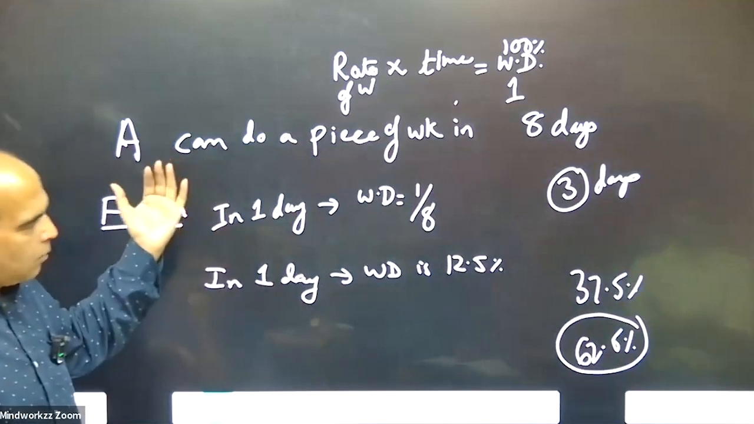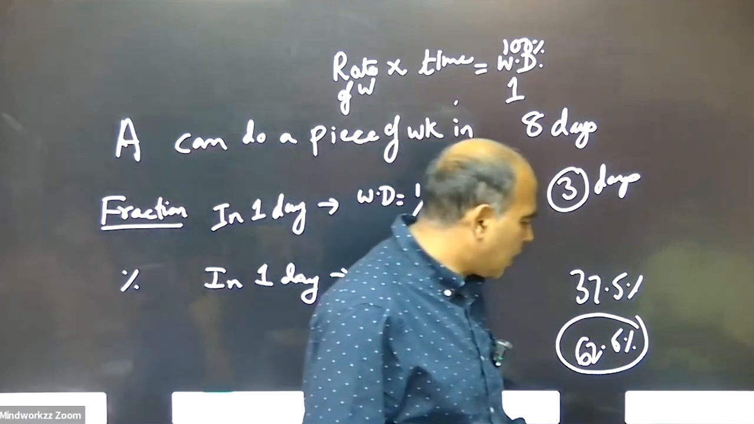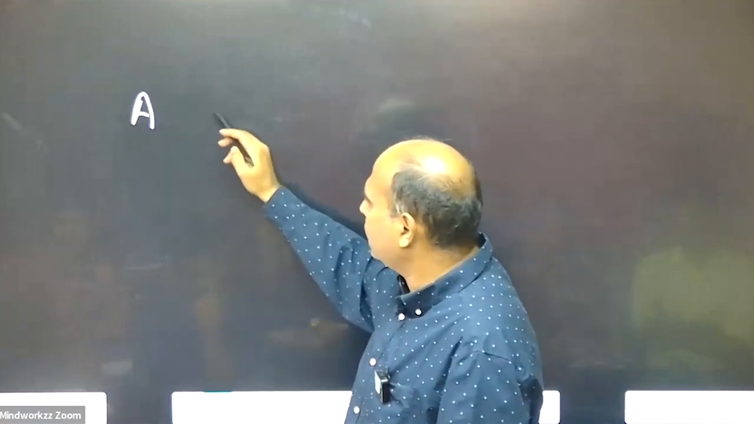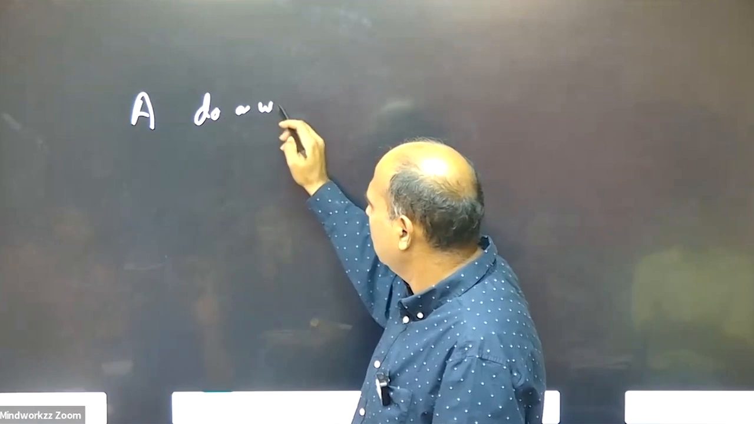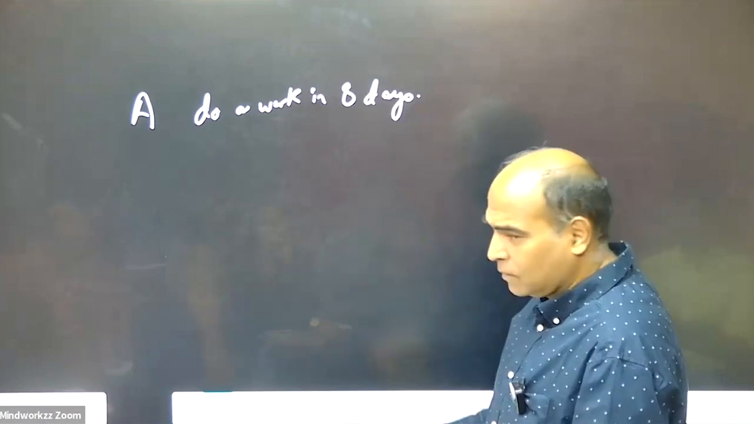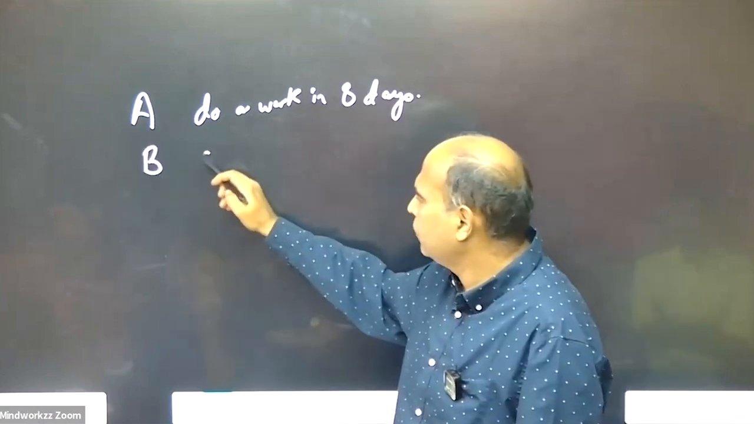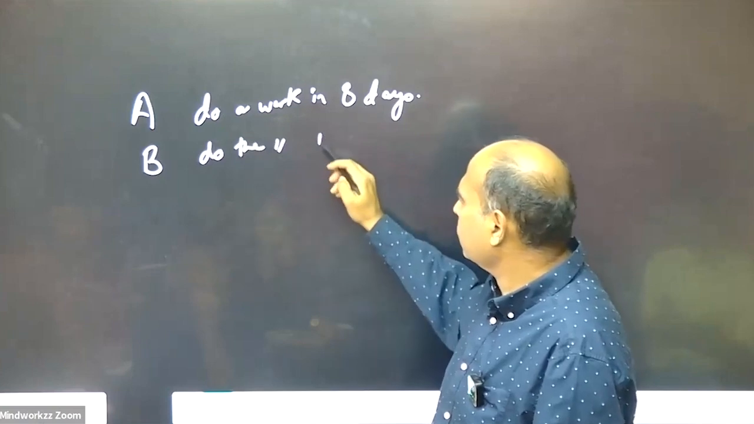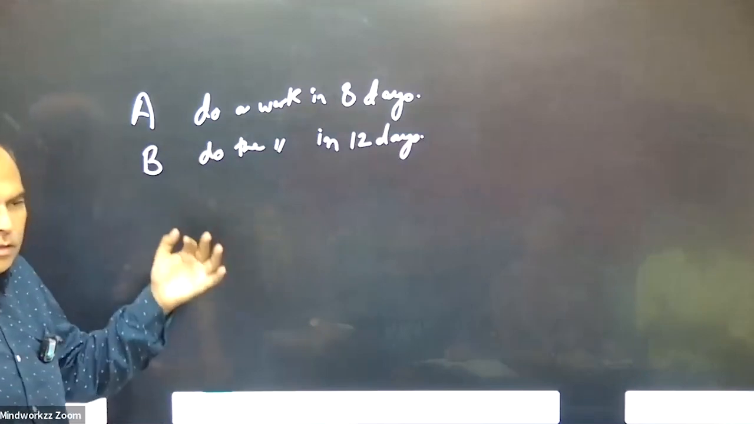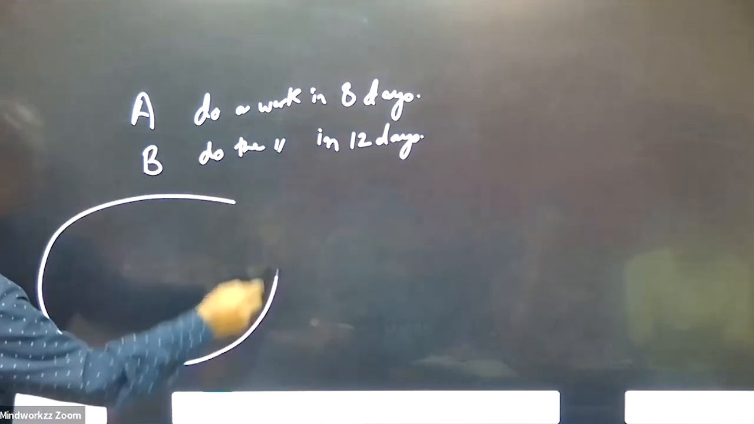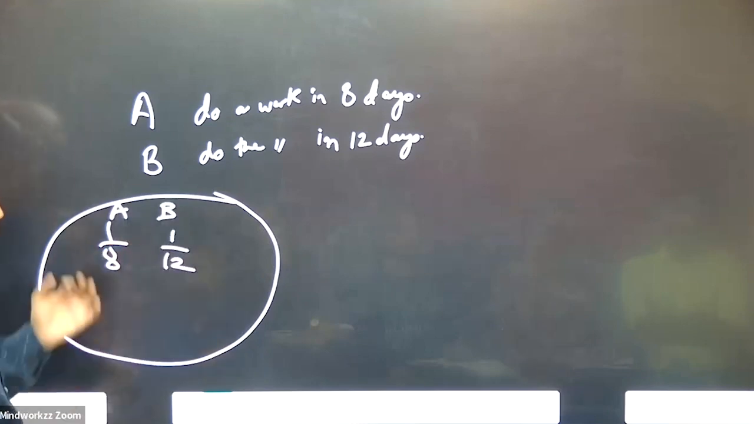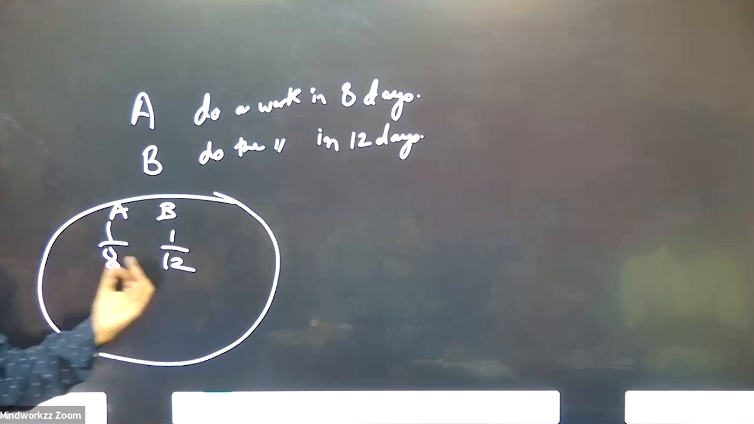The third reaction does not come only on this statement. The third reaction comes from this equation, where if I tell you that A can do a work in 8 days, and B can do the same work in 12 days. To these two statements, the fraction reaction would be A's work is 1/8, B's work is 1/12. So if you want A and B working together, you'll have to do 1/8 plus 1/12.